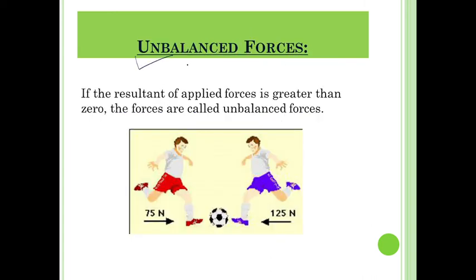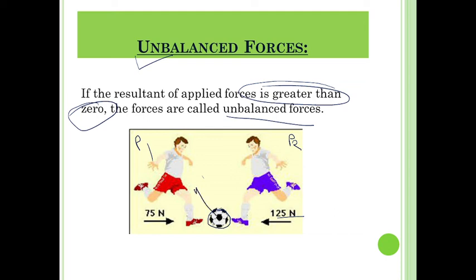Next one is unbalanced force. If the resultant of the applied force is greater than zero, that means it is not zero, such type of force is said to be unbalanced force. Now see, I think everyone plays football. Person P1 applied a force of 75 Newton on this football. At the same time, person P2 applied a force of 125 Newton. Then this football moves in this direction because this force is greater. Such type of force, when the resultant of applied force is not zero, is said to be unbalanced force.